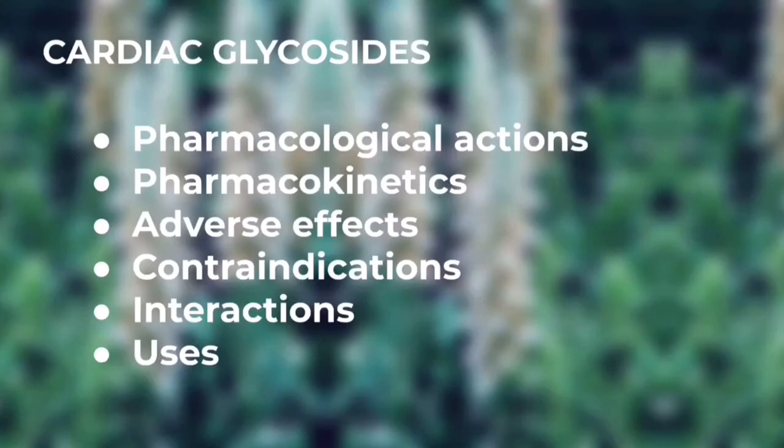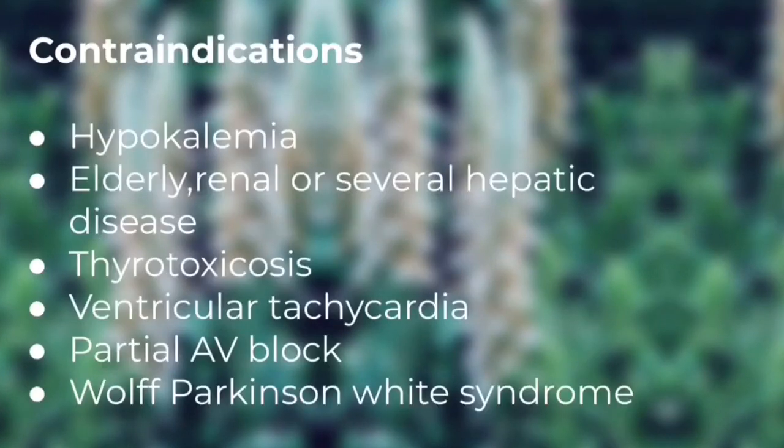Let's see what is under contraindications. We have hypokalemia. Patients suffering from hypokalemia are not advised to take digoxin because they are expected to have digoxin toxicity. Elderly patients and patients who have renal or severe hepatic diseases should also not take digoxin because they can get digoxin toxicity. Patients who have thyrotoxicosis may get digitalis arrhythmia.